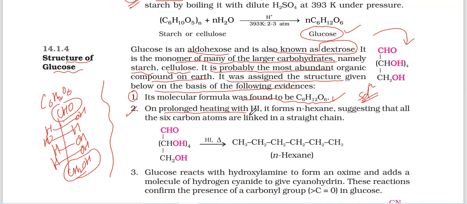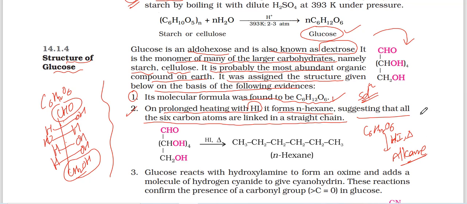On prolonged heating with HI, glucose forms n-hexane, suggesting that all 6 carbon atoms are linked in a straight chain. C6H12O6 is treated with HI and heated. HI is a strong reducing agent. It can convert even carboxylic acid, aldehyde, and alcohol into alkane. LAH is strong, but it can go only up to alcohol, whereas HI can convert into alkane.